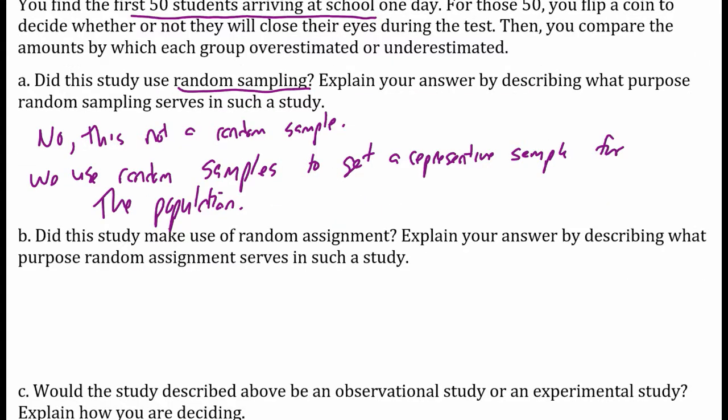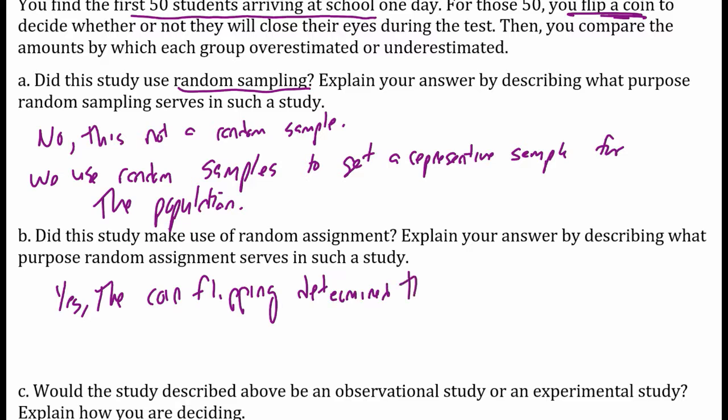Did this study make use of random assignment? Did this make use of random assignment to assign them to two groups? Yes, it did. Yes, the coin flipping was random. The coin flipping determined their group. It determined the treatment. That coin flipping was the random assignment, and it told them which treatment they got.